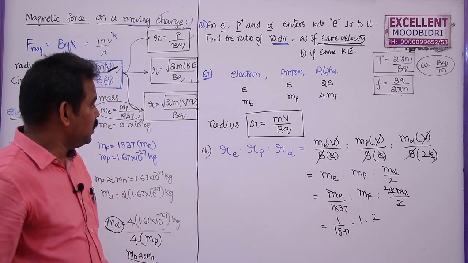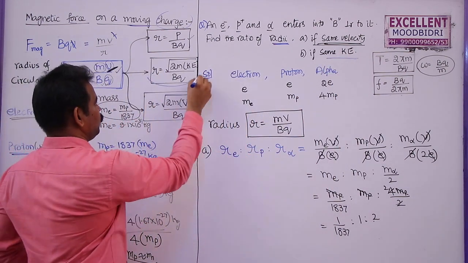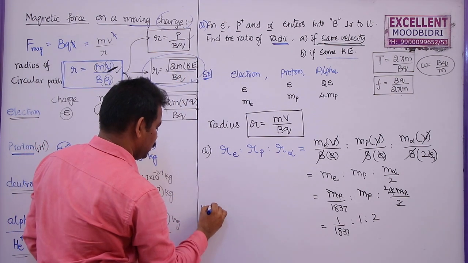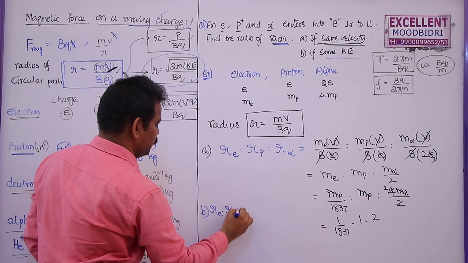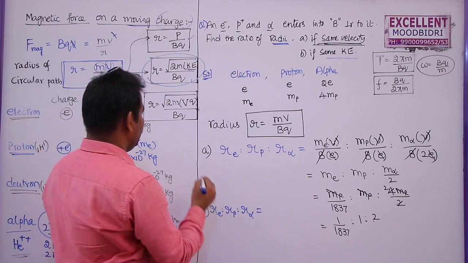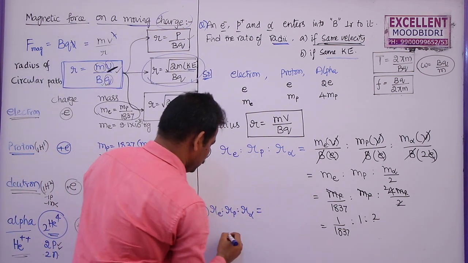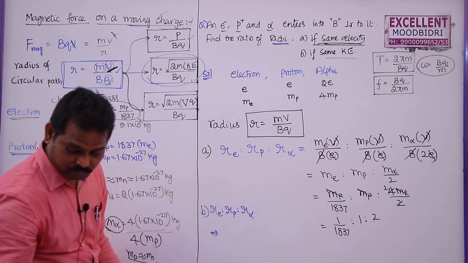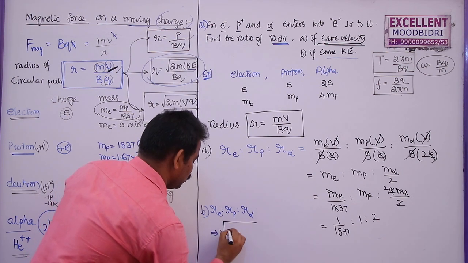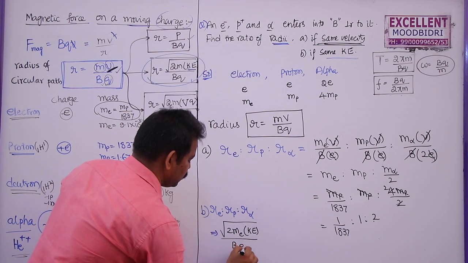Now in the second case, if they have the same kinetic energy, then we have to use the formula for the radius in terms of kinetic energy. So in case B, the radius of electron is to radius of proton is to radius of alpha particle is given by root over 2mKE by Bq. First one is root over 2 me KE by B into 1e.